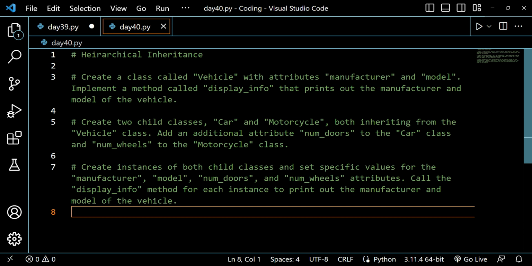My name is Arsalan and today we are on day 40 of solving object-oriented programming system questions with the help of Python. So I have prepared another question based on hierarchical inheritance.